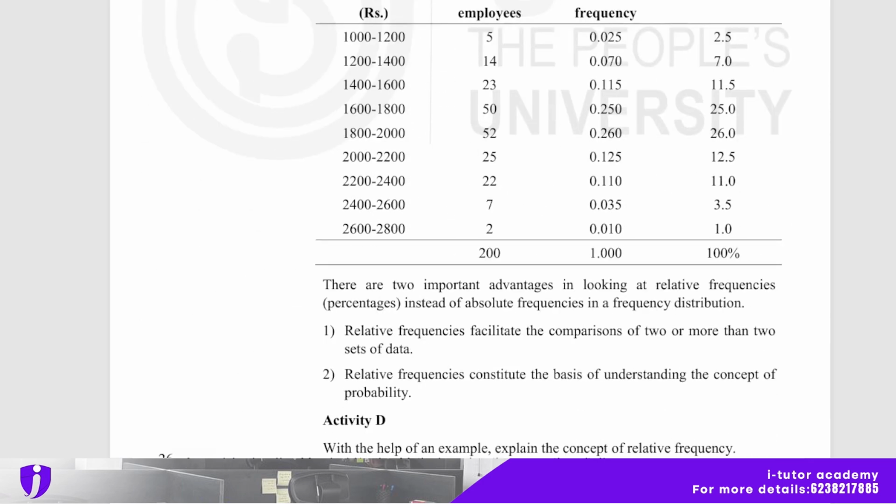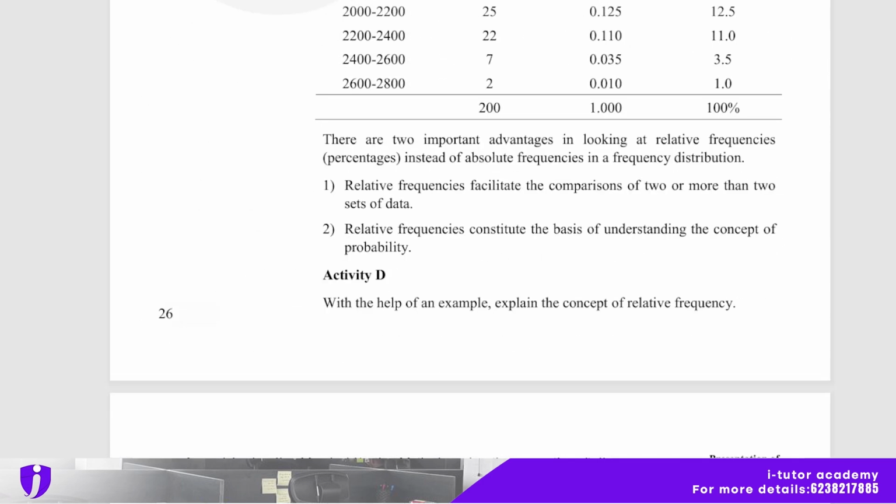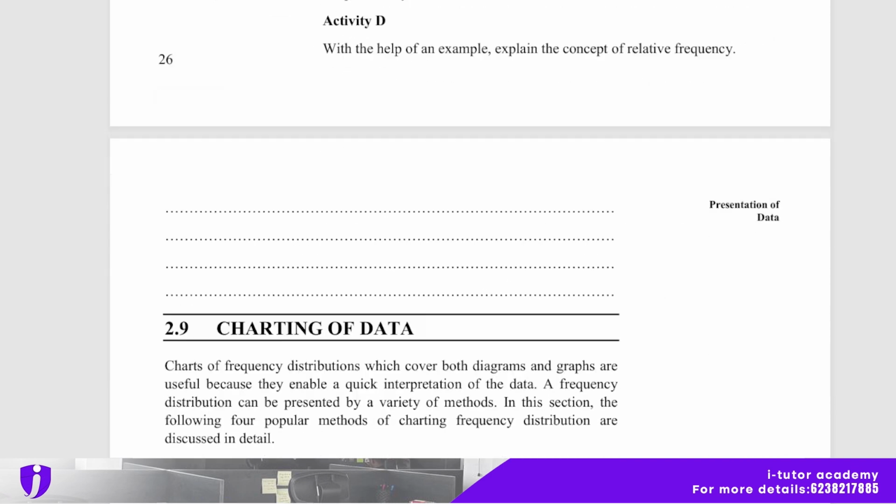And there are two important advantages in looking at relative frequencies instead of absolute frequency in a frequency distribution. Relative frequencies facilitate the comparison of two or more sets of data, and relative frequencies constitute the basis of understanding the concept of probability.